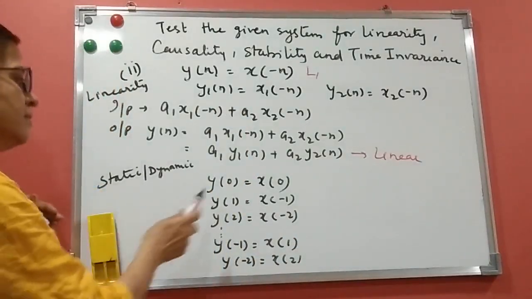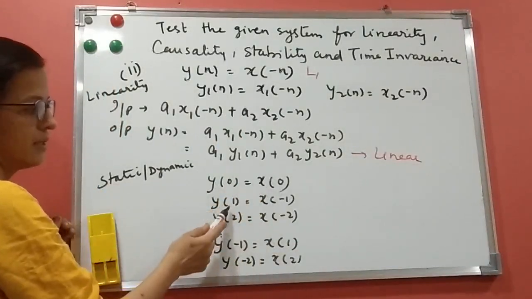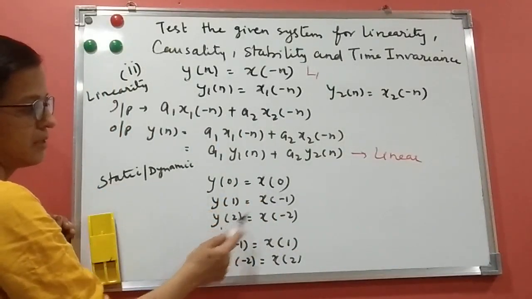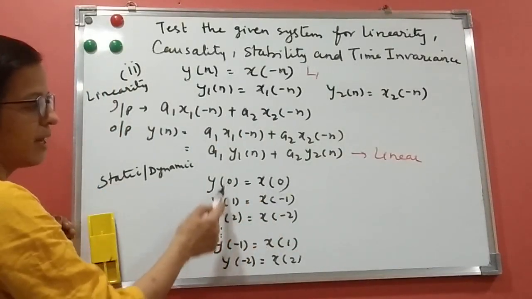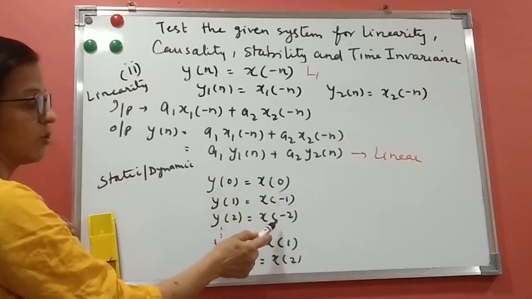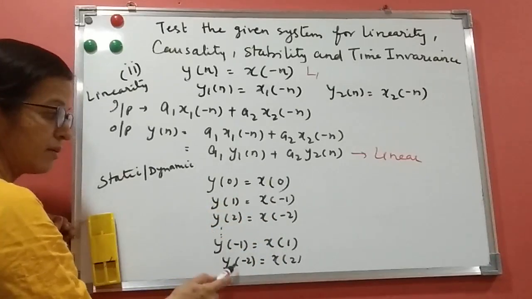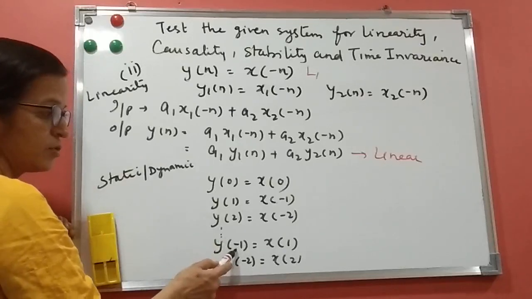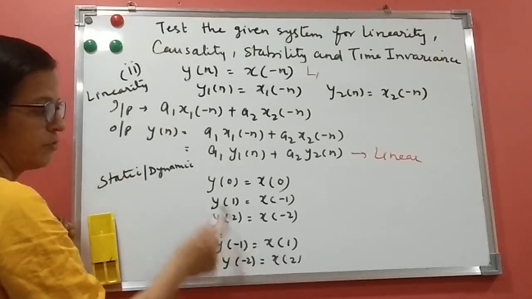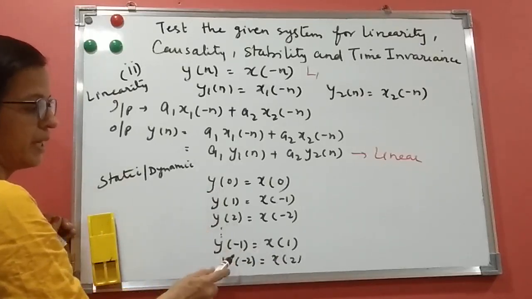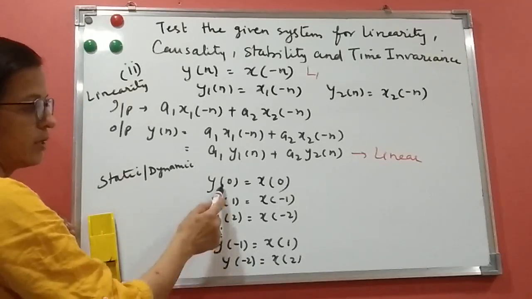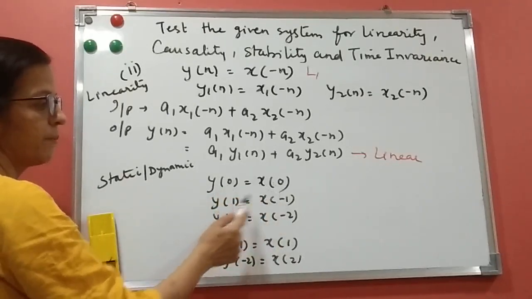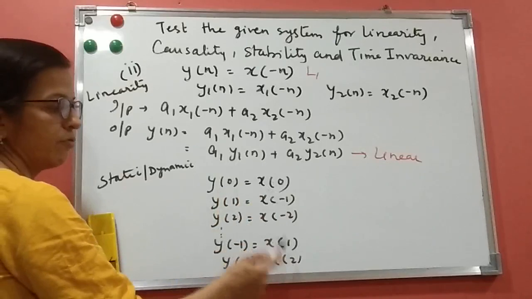Now you can see here, this is nothing but present, this is nothing but past, this is nothing but past. If you see only these values, you can see present and past, so you can say it is causal. But when you go to the negative values, it is depending on future values also. So we have to see all: zero, positives and negatives. So it is depending on present, past and future also.